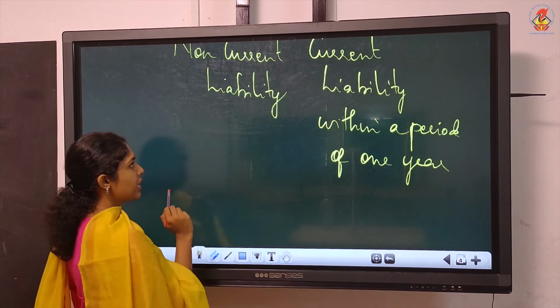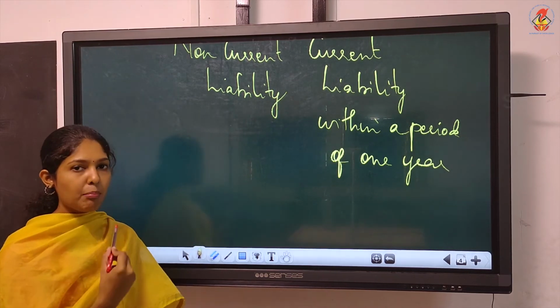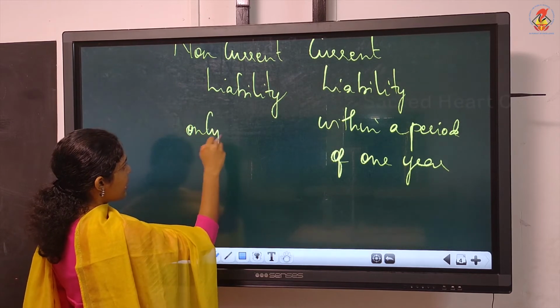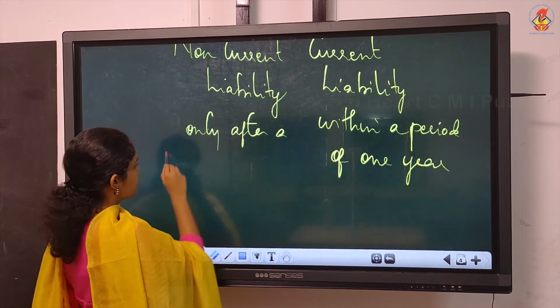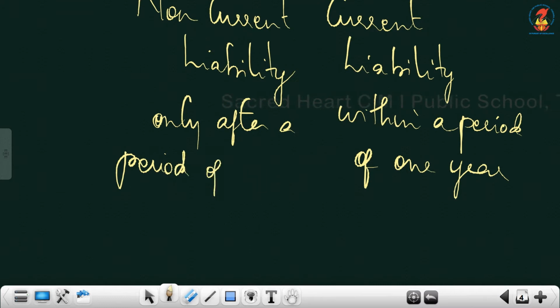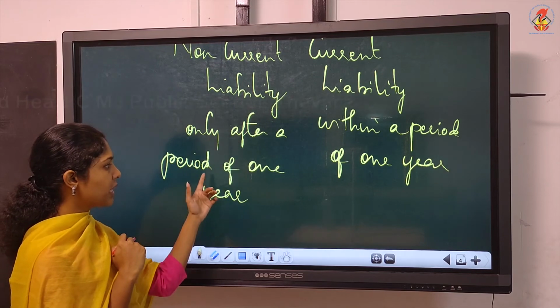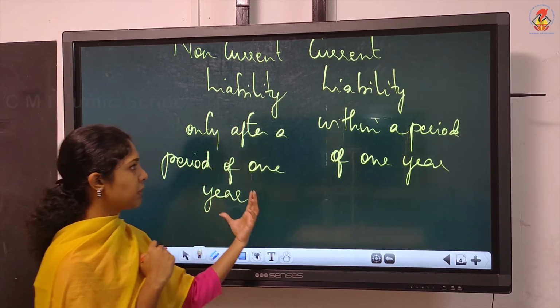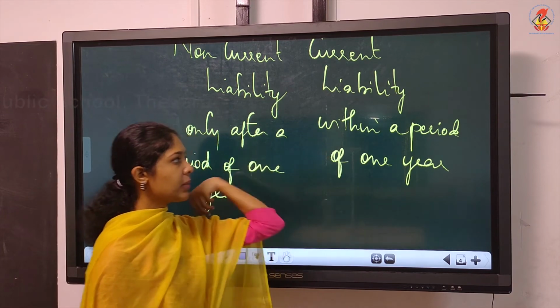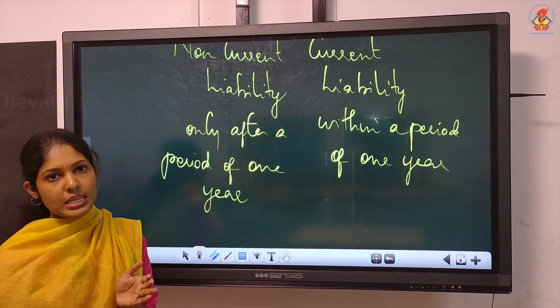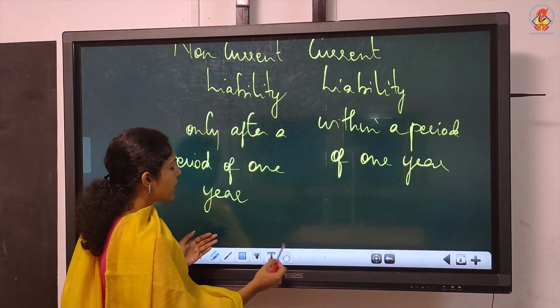Then non-current liabilities will be liabilities or the amount payable only after a period of 1 year. These two differences you must learn very carefully. Non-current means now you don't have to pay. You can pay only after a period of 1 year, whereas current liability means now itself, within a period of 1 year you have to settle it. Examples of non-current liability.